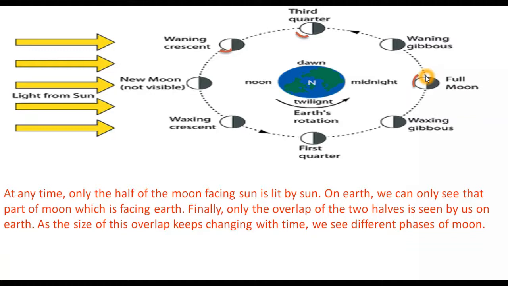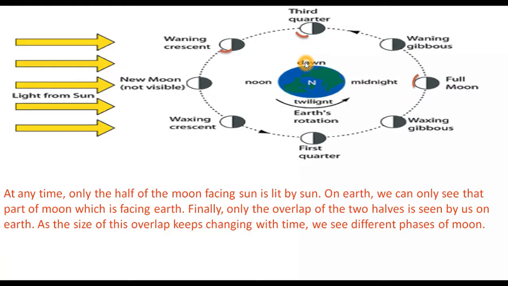And then again, as the moon moves around the earth from this position to this position, then to here, the sunlit portion of the moon facing the earth becomes smaller and smaller. Here, it increases from new moon to full moon; the sunlit side of the moon is increasing, but now the sunlit side of the moon is decreasing day by day.